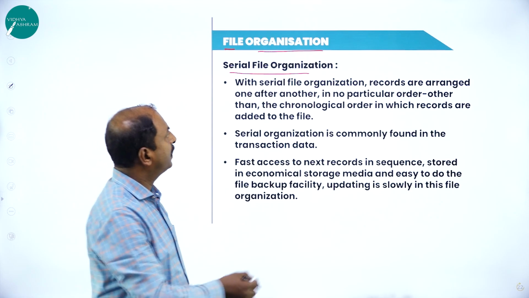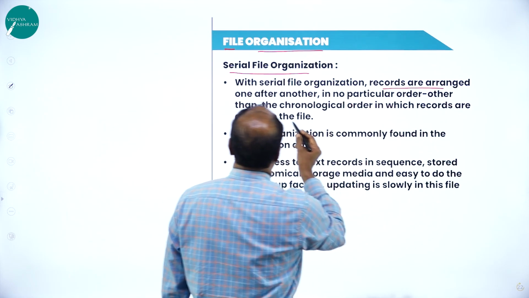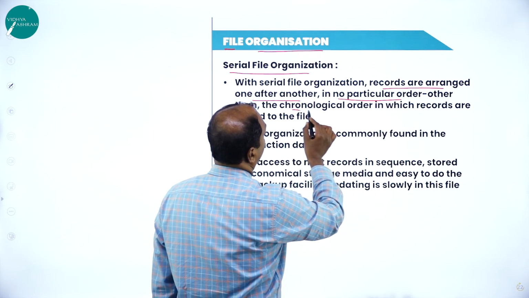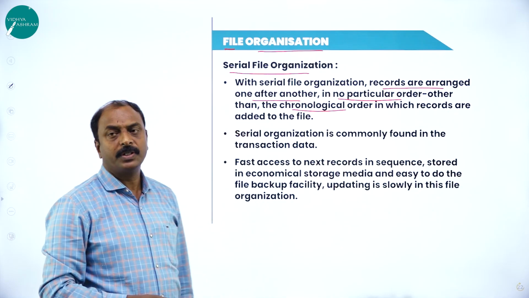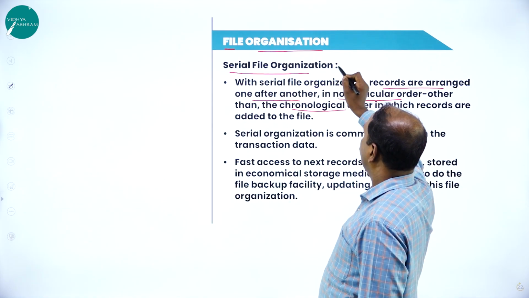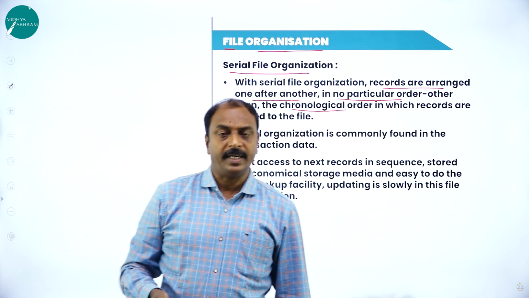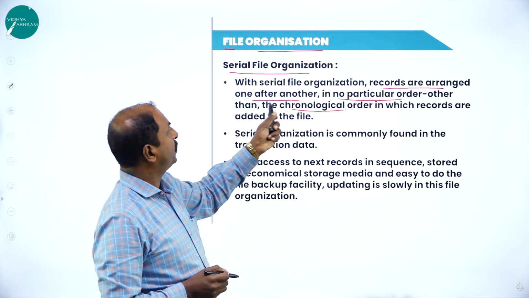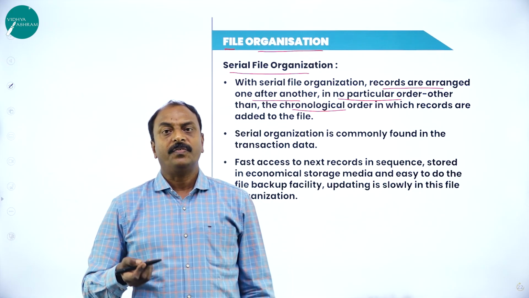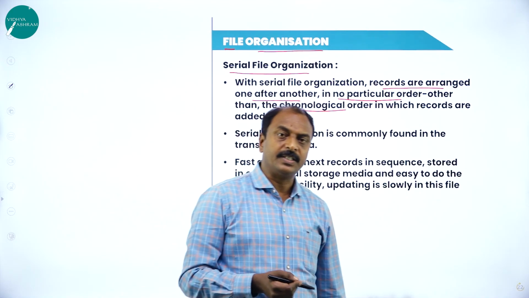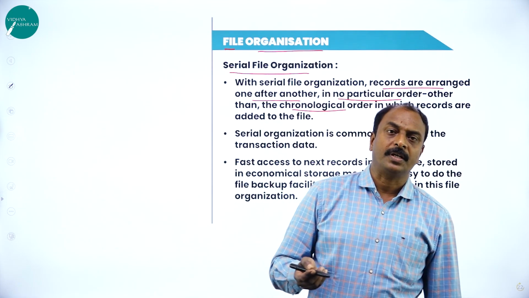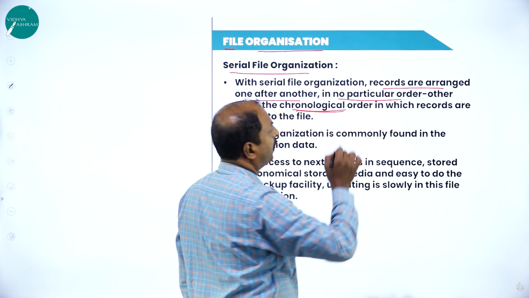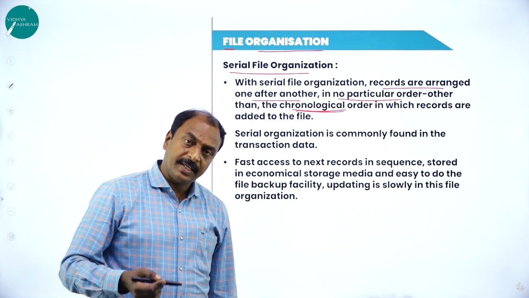Now, what is the definition of this? Here, the records are arranged one after another in no particular order other than chronological order in which records are added to the file. This is one way of file organization, or one way of storing data. Here, the records are stored one after another, and there is no definite order like ascending or descending order, or any question of sorting. We are just storing the data with respect to chronological order, or day-to-day activities.